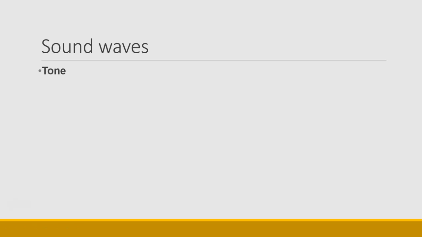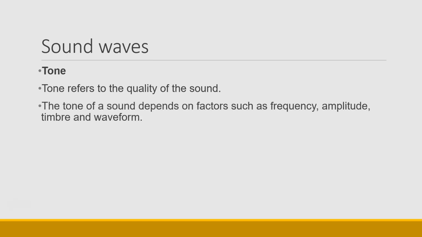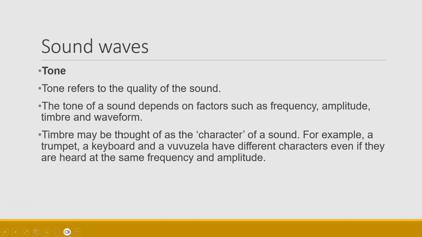Let's now talk about the tone of the sound. Tone refers to the quality of the sound. The tone or the quality of a sound depends on its frequency, its amplitude, its timbre, and its waveform. You may think of timbre as the character of the sound. So, for example, if you play a trumpet or a keyboard or a vuvuzela, they all sound different.